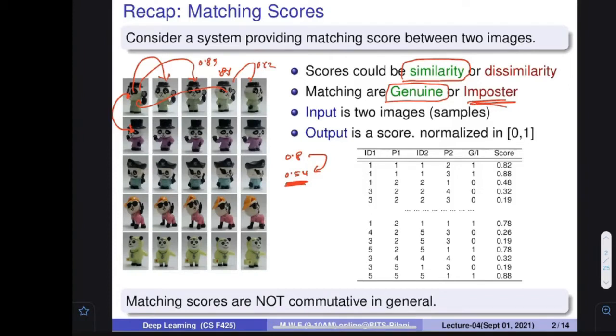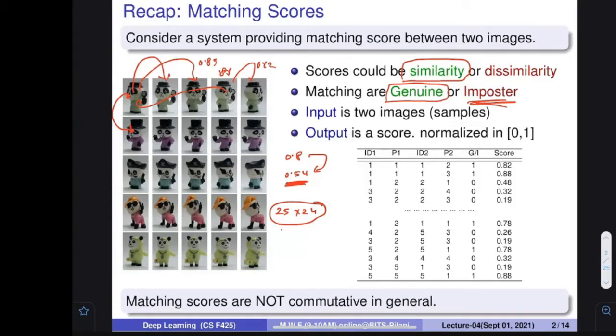Similarly you can do this for all pairs. How many matchings can you perform? Here you know that the total number of images is 25. Every image can be matched with the 24 other images. So the total number of matchings possible is 25 multiplied by 24. Everybody is matched with every other person.